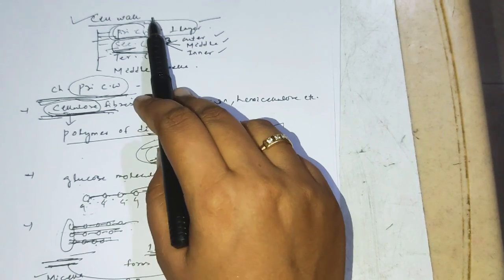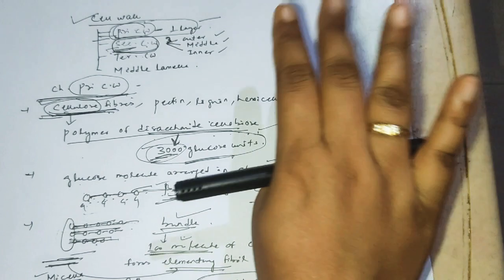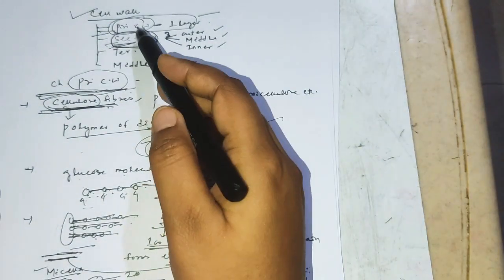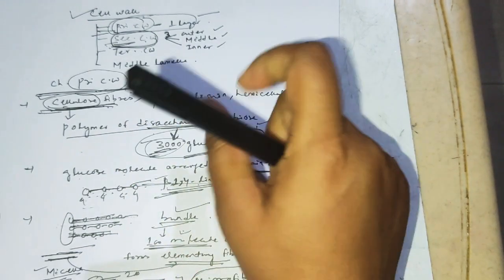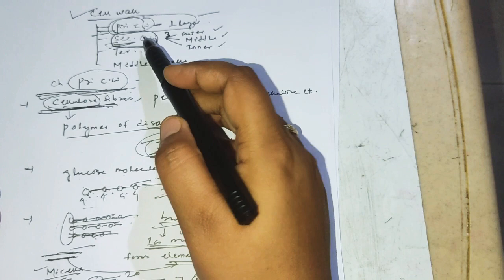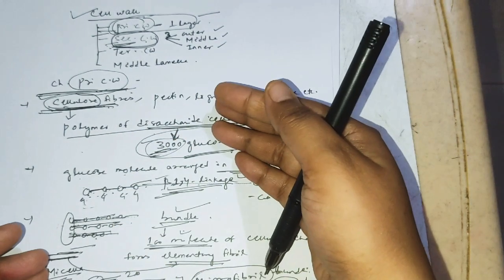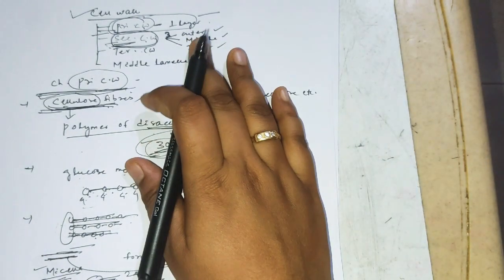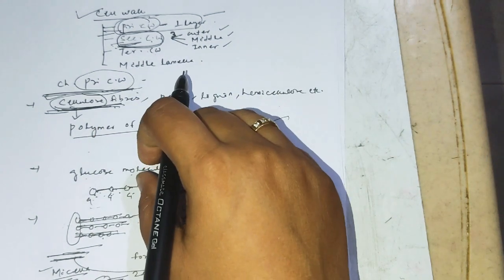The difference between the primary cell wall and secondary cell wall is about compactness, because both contain cellulose. In the primary cell wall they arrange less compactly, but the secondary cell wall is more compact than the primary one. That's a short difference between primary and secondary cell wall. Both are made up of cellulose.